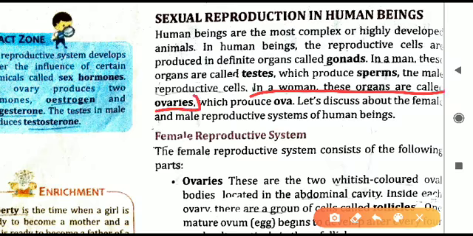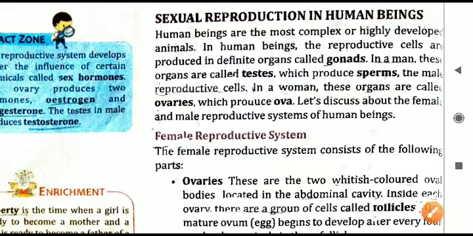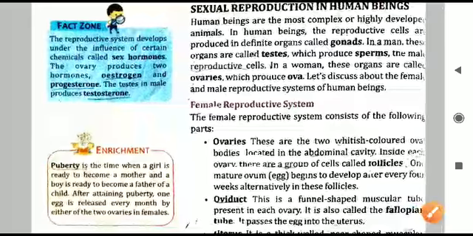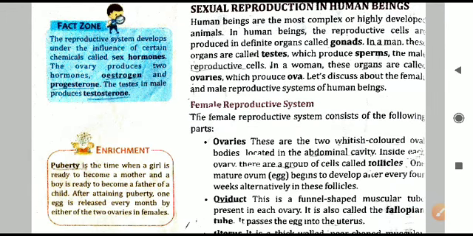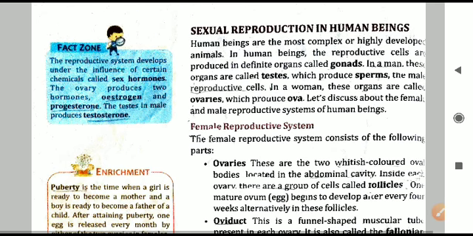That is, the female reproductive organs in human beings is ovaries, and it produces what? That is ova. Now today's video we will discuss the female reproductive system, and in the next video, that will be in the later part, in the next week, we will see the remaining part of the chapter, that is the male reproductive system we will learn. Alongside here, the fact zone, these also we will cover side by side.